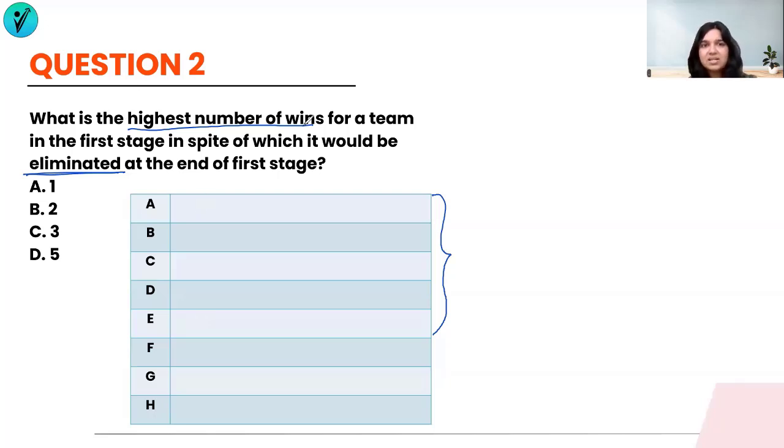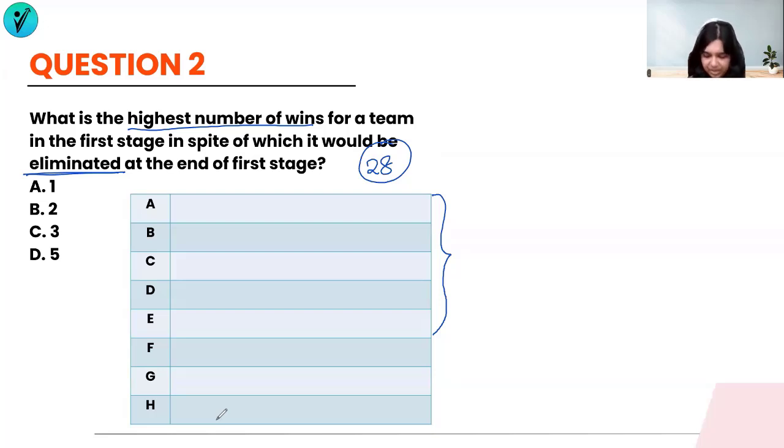because they have asked us for the highest number of wins. So they want to maximize the number of wins. What is the minimum score that F, G, and H can have? Now we already know that there are no ties, which means there is either a win or a loss. And we also know that there are 28 matches in the entire group.